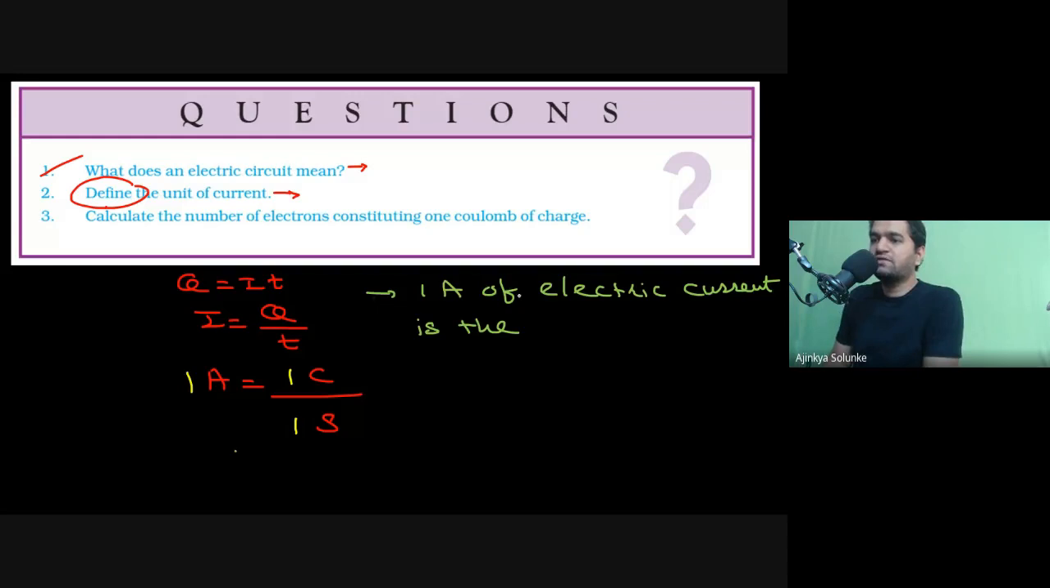So 1 ampere of electric current flows when 1 coulomb of charge flows for 1 second.